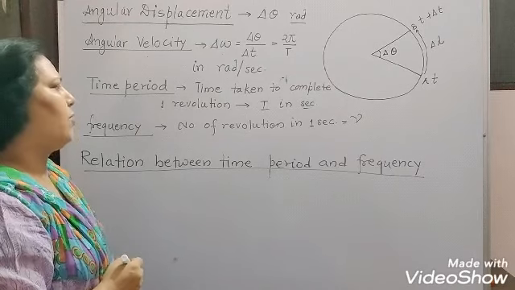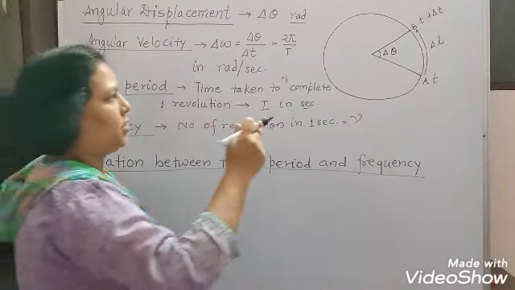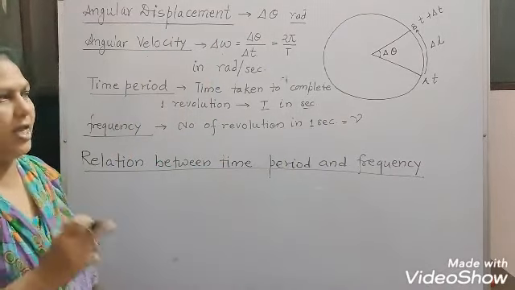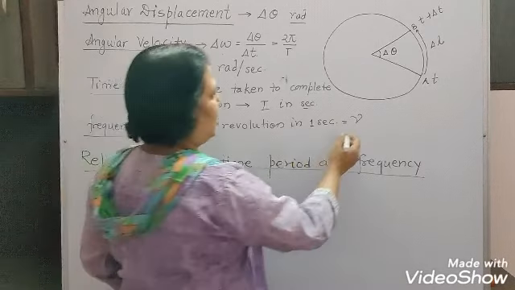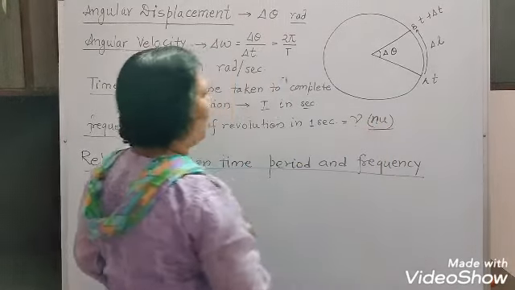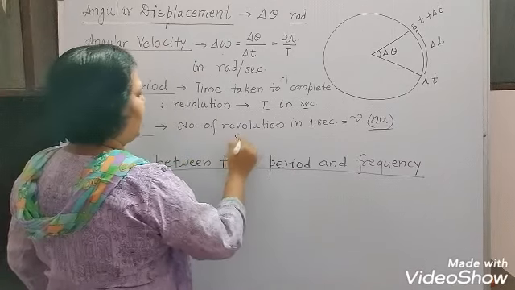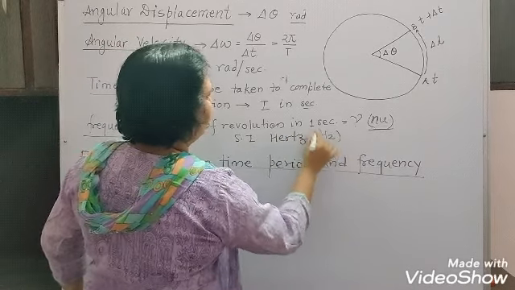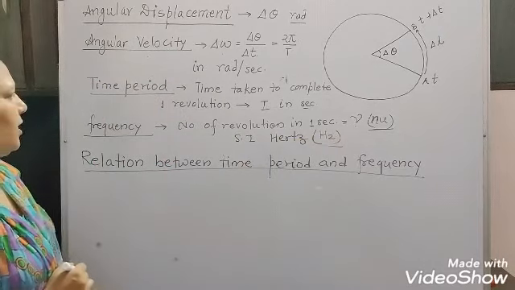After that, we'll see frequency. Frequency is the number of revolutions in 1 second. That means how many times that object will revolve or take a round in 1 second is called the frequency, and it is denoted with this letter nu. The SI unit of the frequency is hertz, or simply we can denote this with Hz.